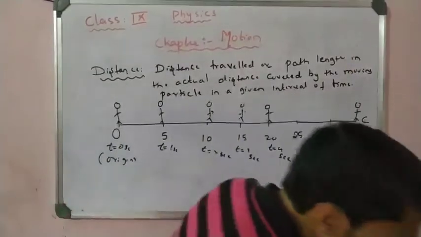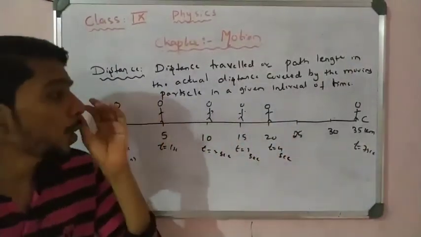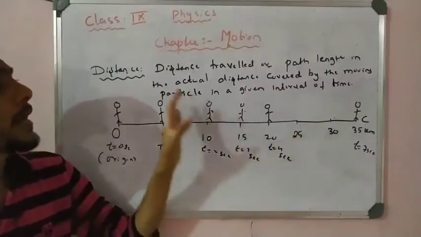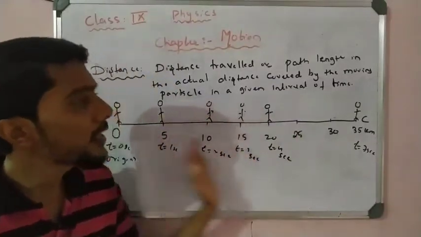This point you have to remember, students, right? How much the man traveled is the actual distance traveled.